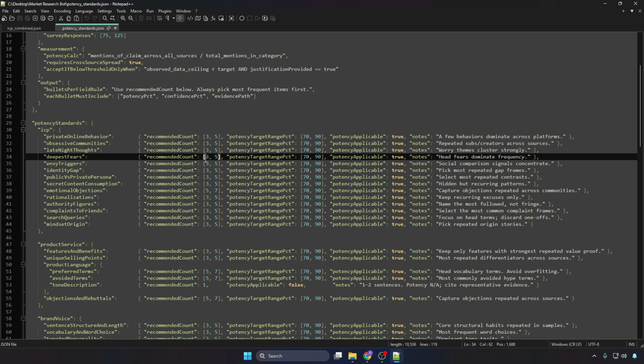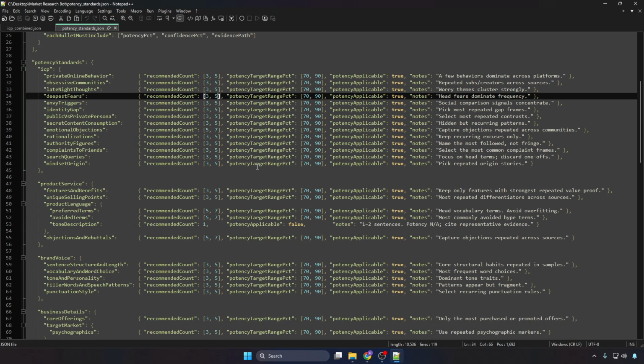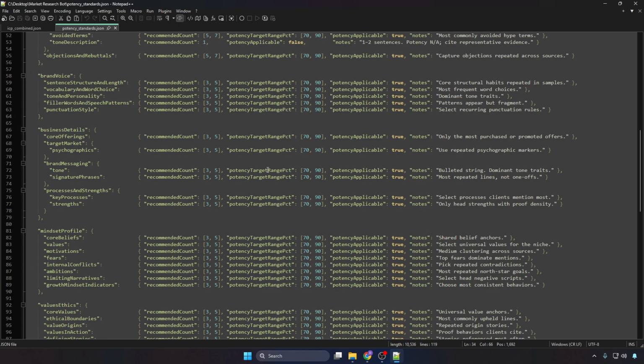It should give us the 3 to 5 deepest fears of our target audience, and the potency should be 70 to 90%, which means that among all the people that we research, 70 to 90% of those people should share these same 3 to 5 deepest fears. That's what we're looking for. So not just 20% of them have these 3 to 5 deepest fears, 70 to 90%. That allows us to be very targeted and very specific. So that is what I added here.